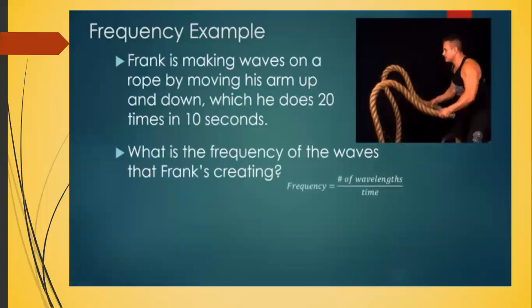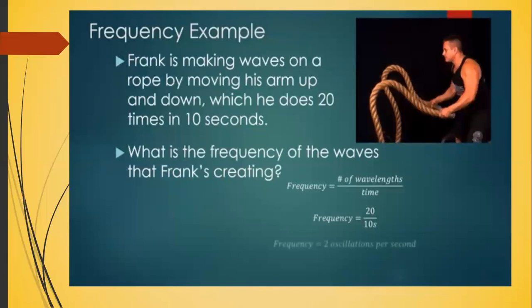So frequency is the number of wavelengths that are created divided by time. And we can see from the description that he's creating 20 wavelengths. That's 20 oscillations every 10 seconds. So we have 20 divided by 10 seconds. Notice the 20 doesn't have any units. We don't measure that. We just count it. We count it to 20.